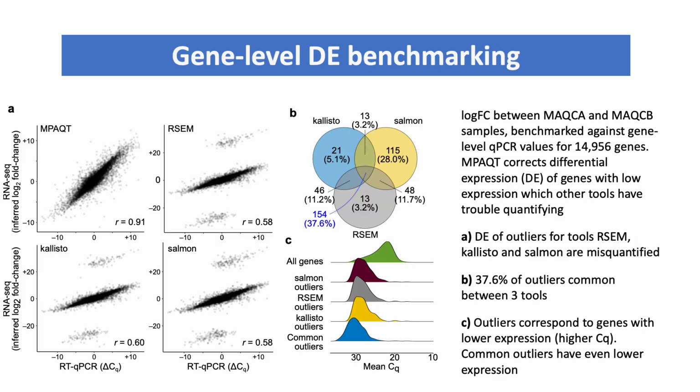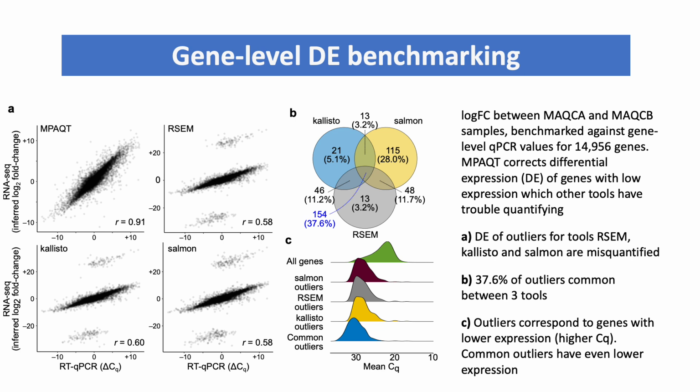Our first benchmarking is gene-level differential expression benchmarking. We took the log-fold change between two samples and benchmarked against gene-level qPCR values for around 15,000 genes. We see that MPAQT corrects differential expression of genes with low expression that other tools have trouble quantifying.